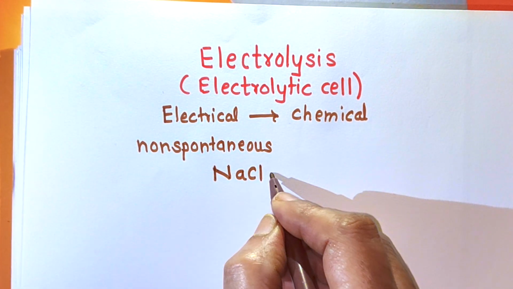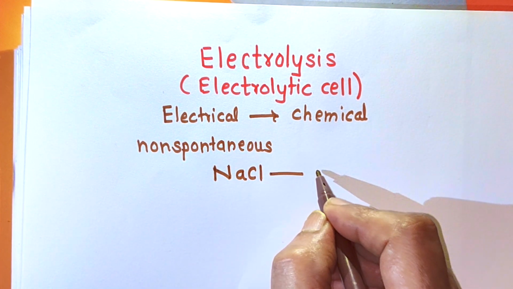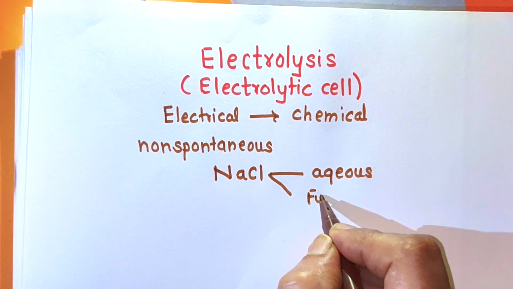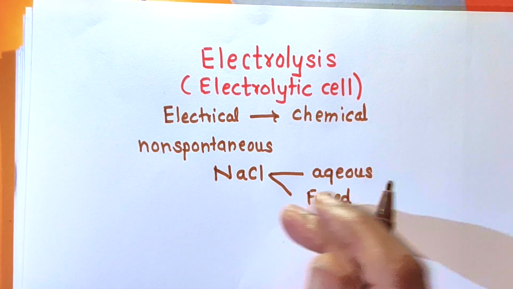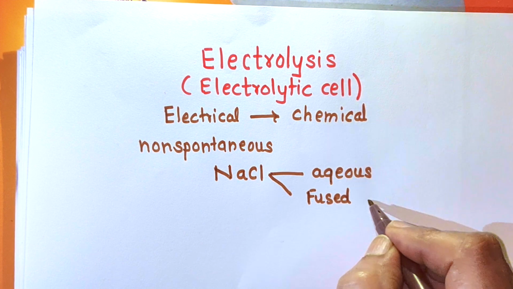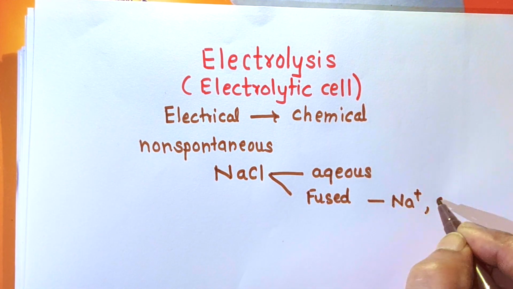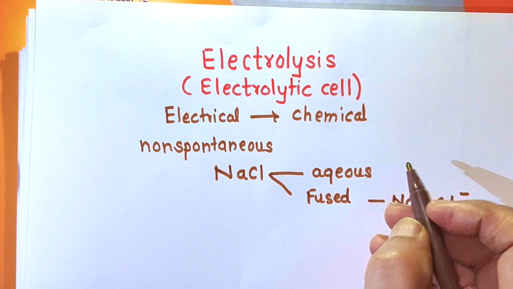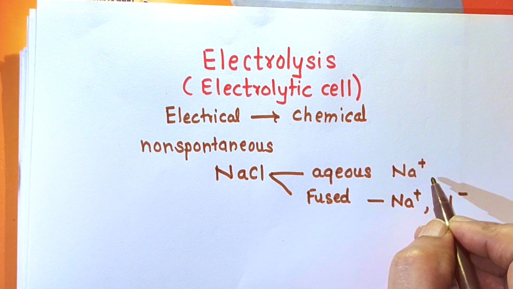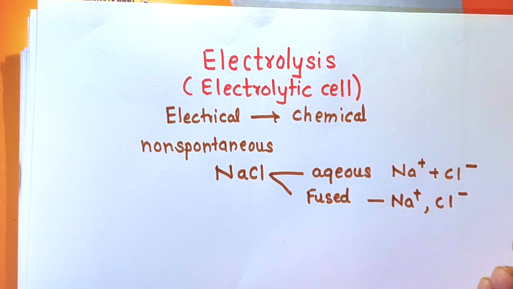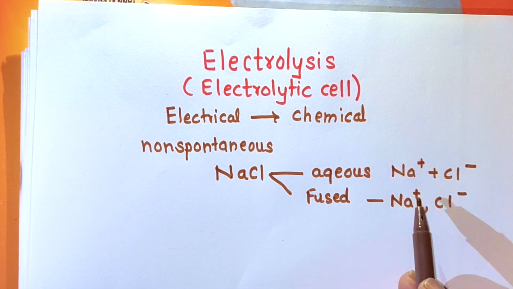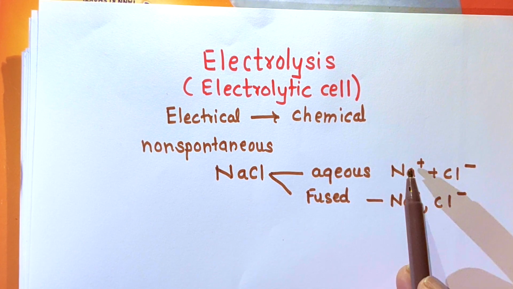When electrical energy is passed through the aqueous solution, you know what an aqueous solution is now, and through the fused NaCl. NaCl is melted, the solid state of NaCl is converted into liquid state. When NaCl is fused, it can be converted into Na+ ions and Cl- ions. Aqueous solution of NaCl, as we studied in the topic ionic equilibria, is a strong electrolyte, so it is completely converted into Na+ ions and Cl- ions. Means in aqueous solution of NaCl or fused NaCl, we have Na+ ions and Cl- ions, that is, oppositely charged ions.